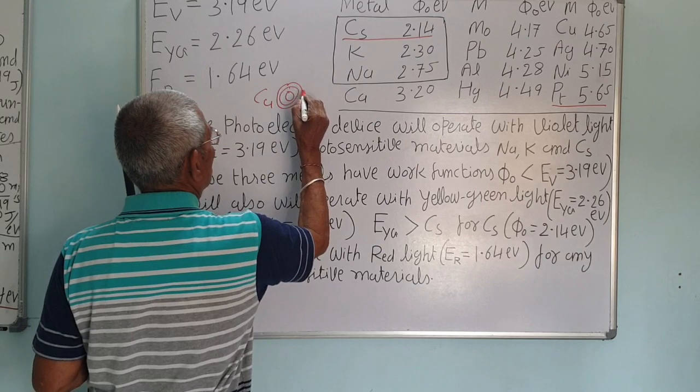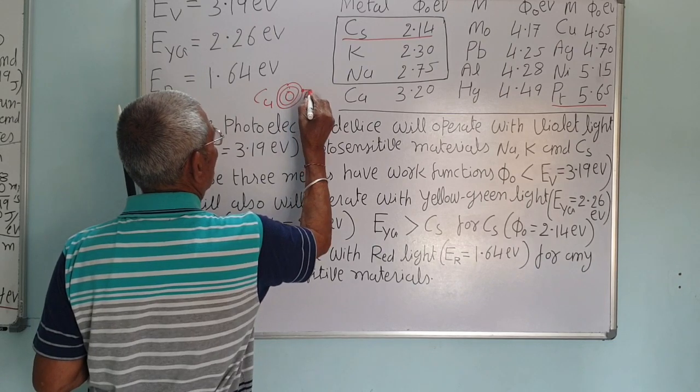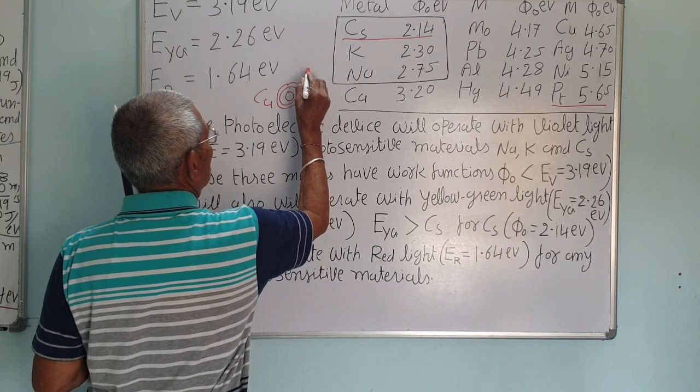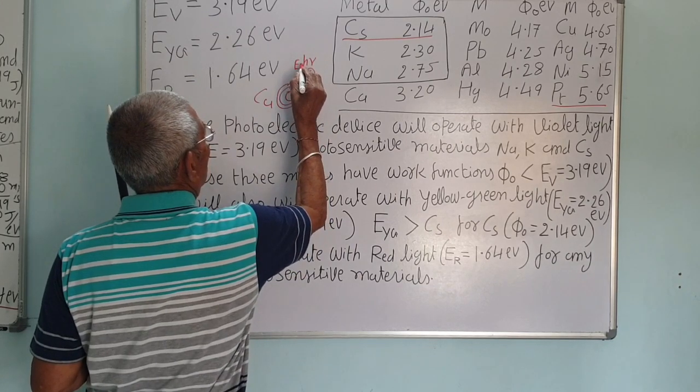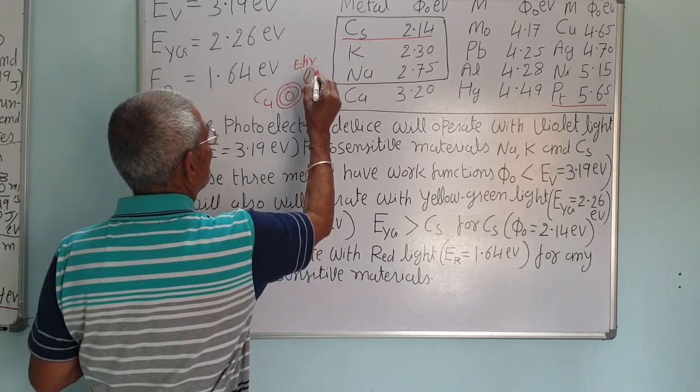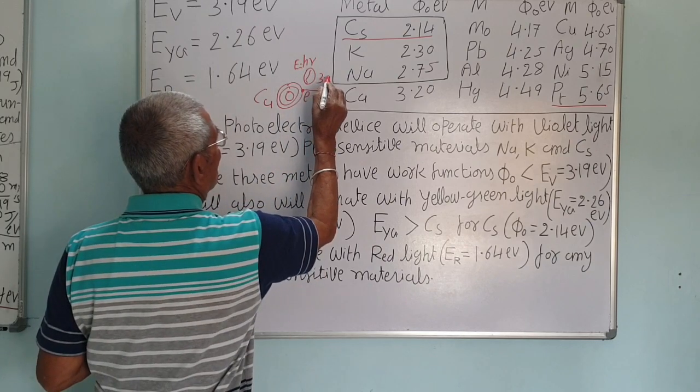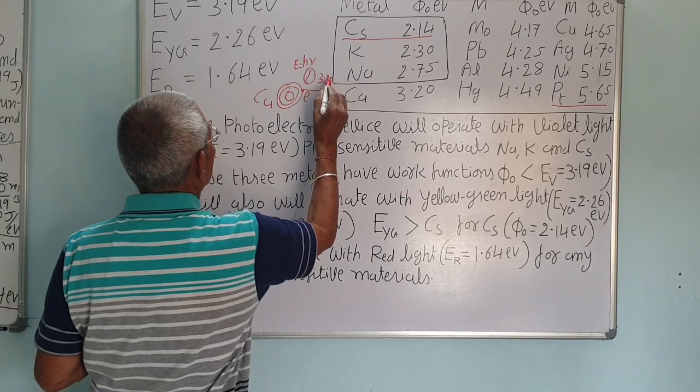To remove the electron, the photon should have energy h nu, a minimum energy of 3.20 electron volt, which is the work function phi.